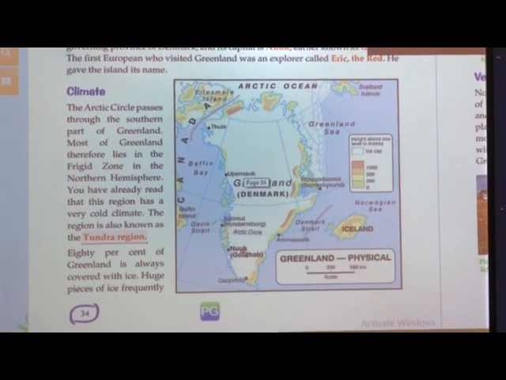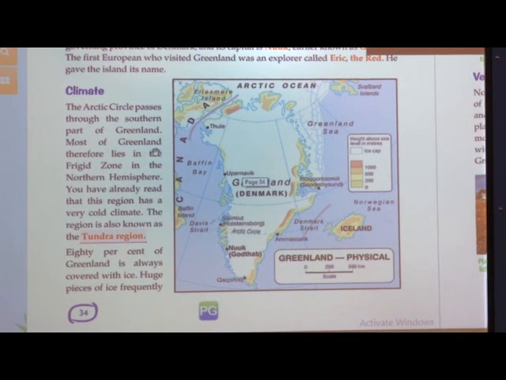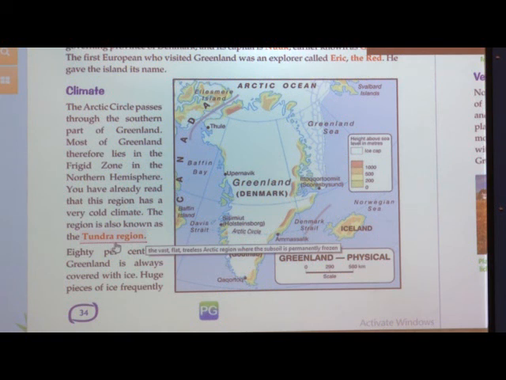Okay. So, we will read: the Arctic Circle passes through the southern part of Greenland. Most of Greenland therefore lies in the frigid zone in the northern hemisphere. You have already read that this region has a very cold climate. The region is also known as the tundra region. Now, tundra I explained to you: tundra means the flat, large land which is always frozen. Frozen means they are hard, covered with snow.